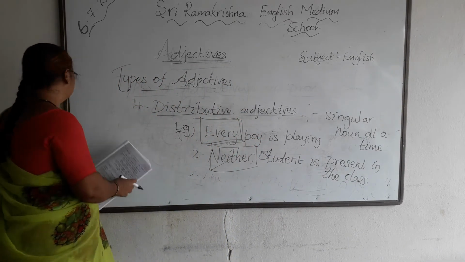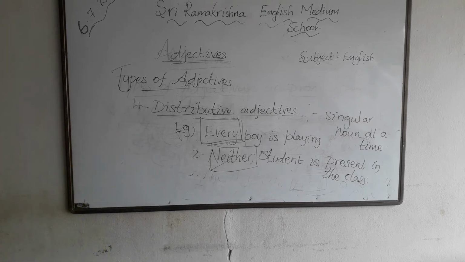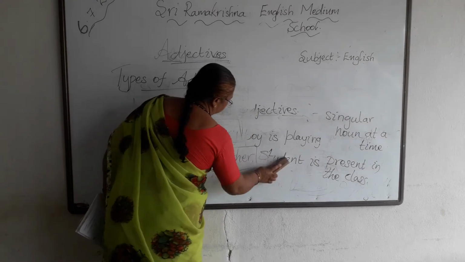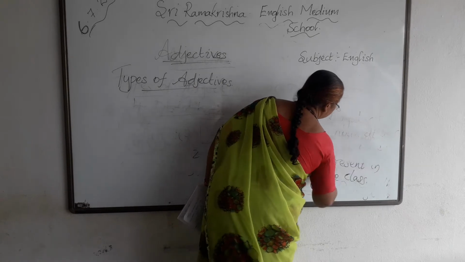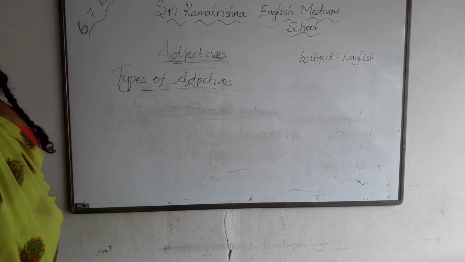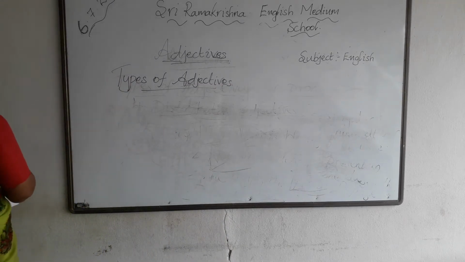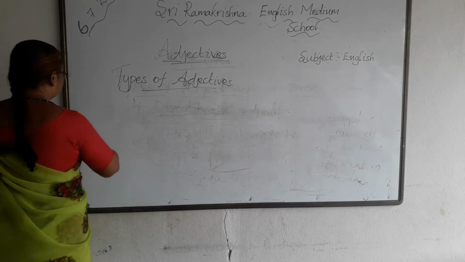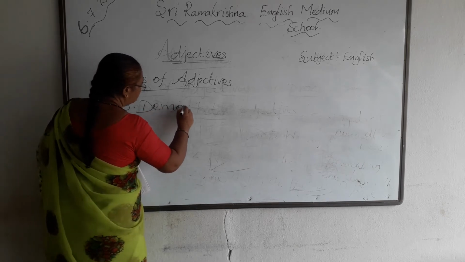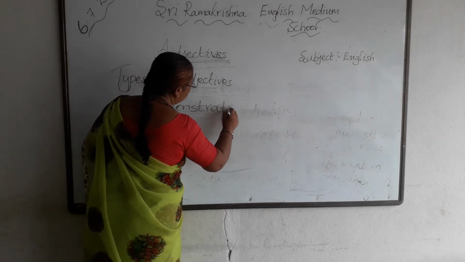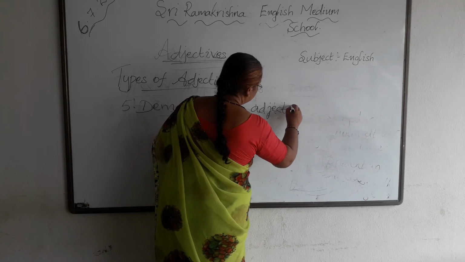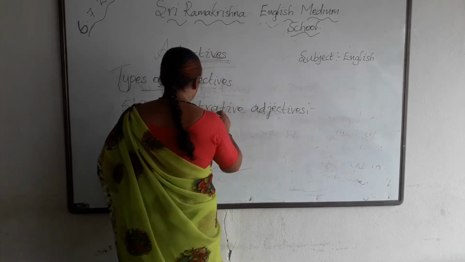Okay? Next comes the fifth one, demonstrative adjectives.